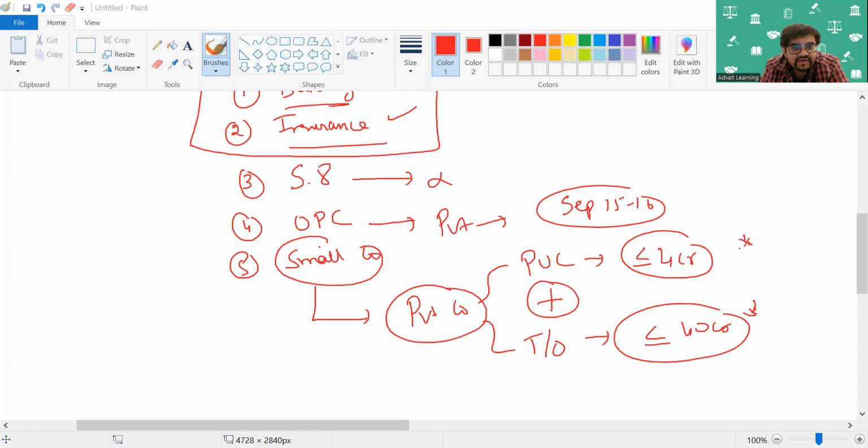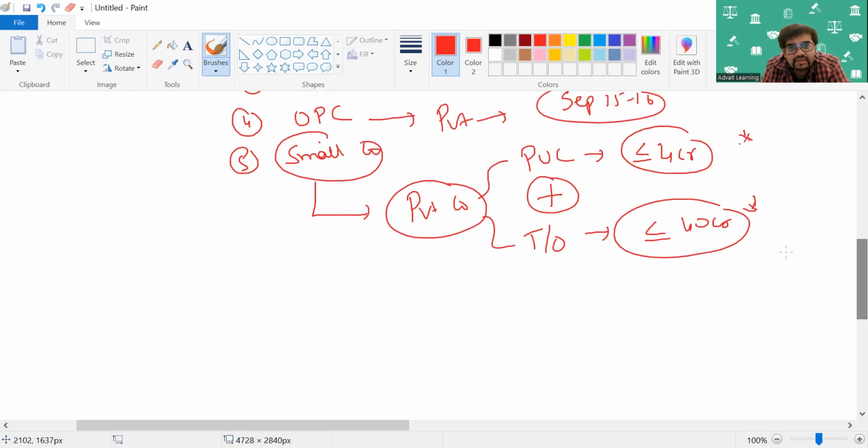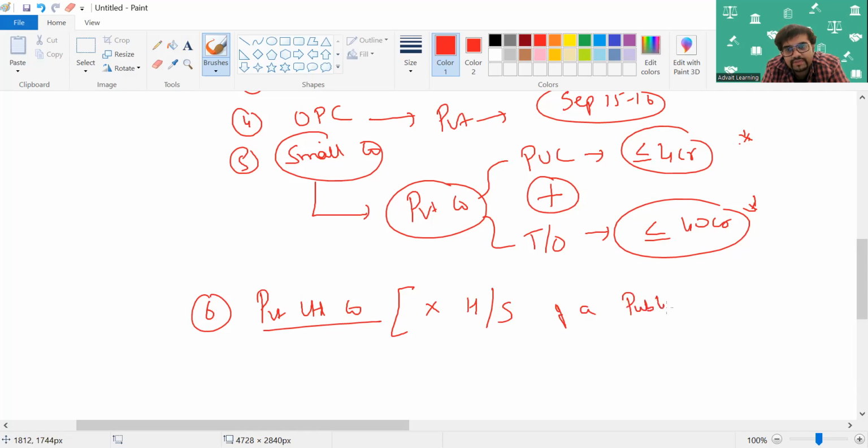Next is a very interesting point, that is any private limited company. Correct? Any private limited company, normal private company, apart from small company and apart from OPC. So basically, this company should not be a holding company or a subsidiary company of a public company.